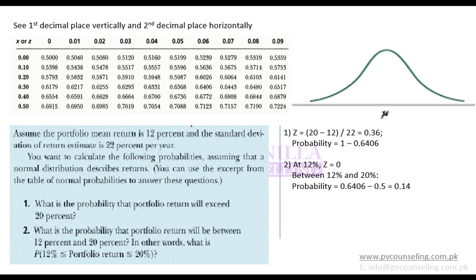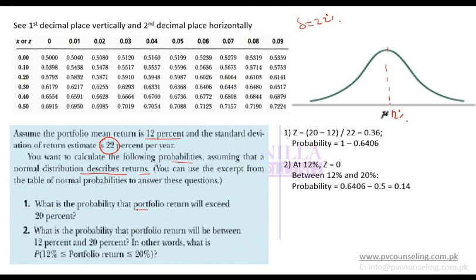Okay, so let's do this example. Assume the portfolio mean return is 12%. So this is the portfolio, it has a mean return of 12%. And the standard deviation is 22%. You want to calculate probability assuming that a normal distribution describes return. This is a normal distribution.